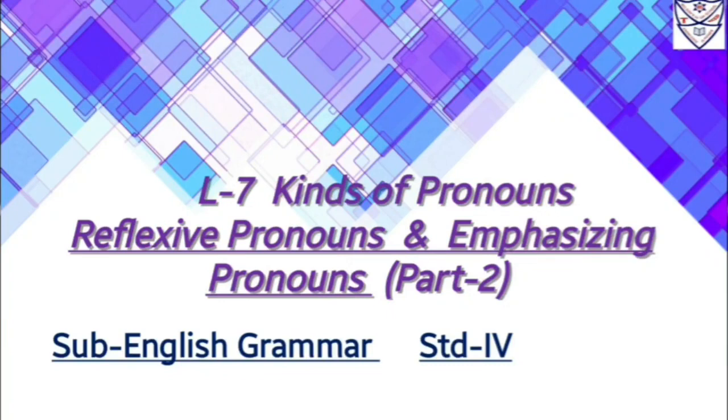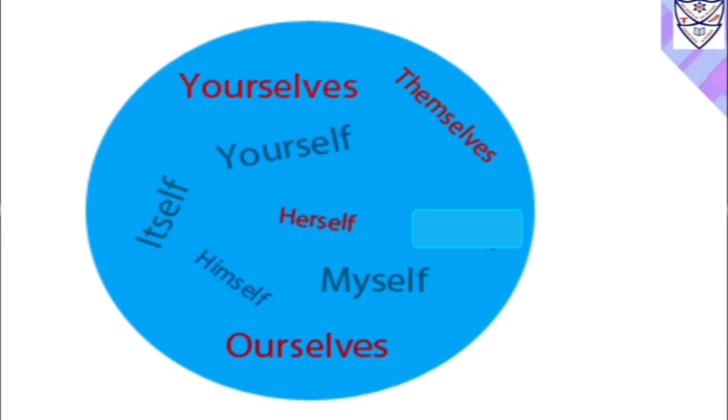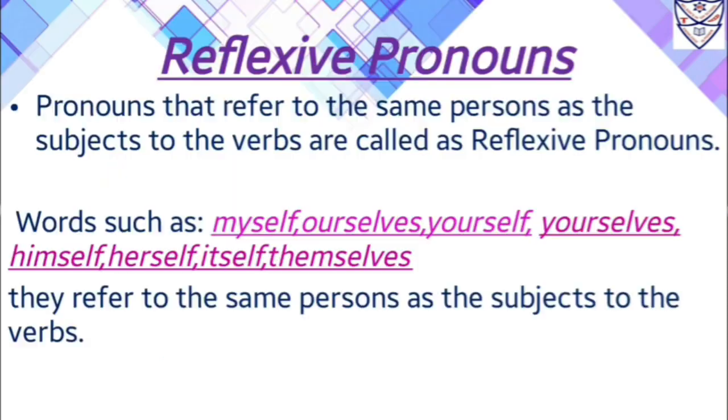Hello students, let us continue with our English grammar lesson, 7 kinds of pronouns, part 2: reflexive pronouns and emphasizing pronouns. So let's start with the second kind, that is reflexive pronouns. Now words such as yourselves, themselves, yourself, itself, herself, himself, myself and ourselves, all these words are known as reflexive pronouns. Now what is a reflexive pronoun?